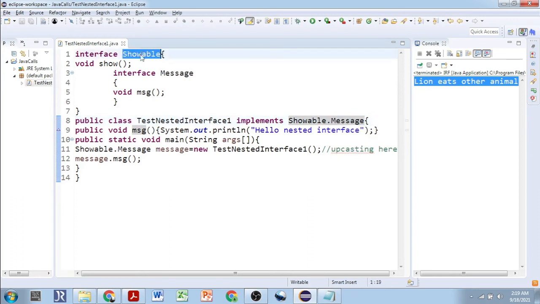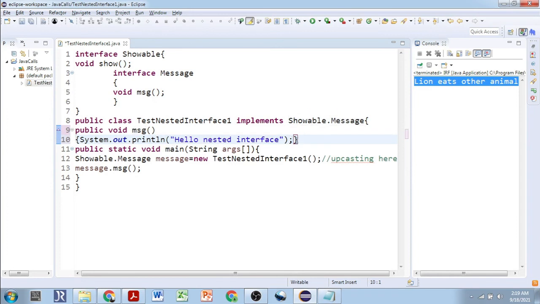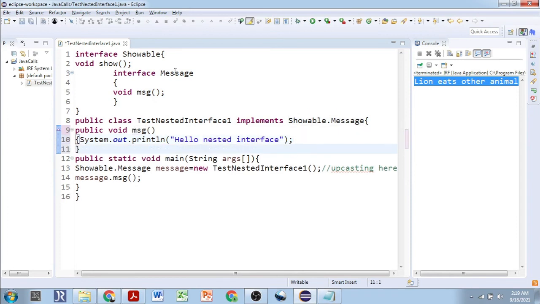Now we have to override the message method for sure because it is provided inside the Message interface, correct? But we have not overridden the void show, and it's working well. See, it's not required to be overridden. The methods of the outer interface Showable are not required to be overridden. That's what it tells, right?